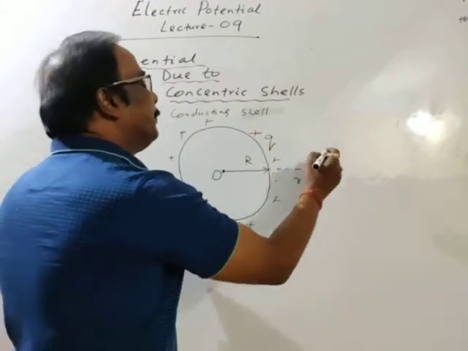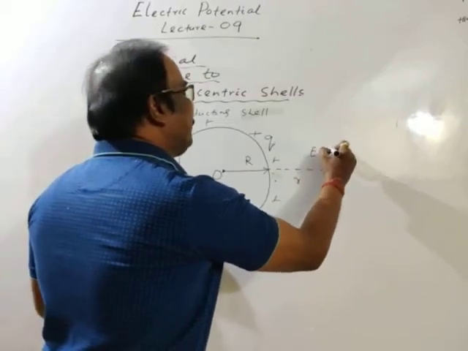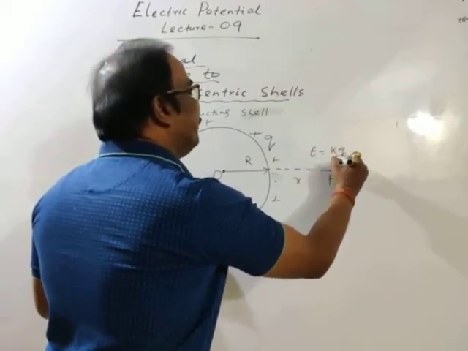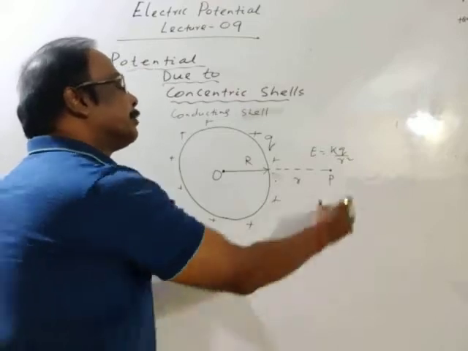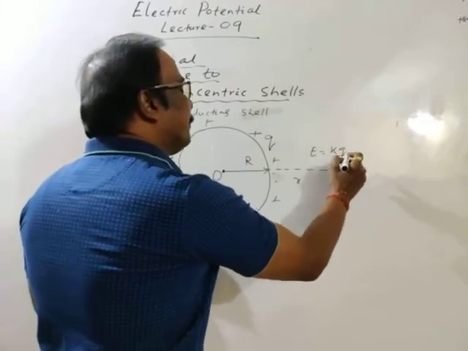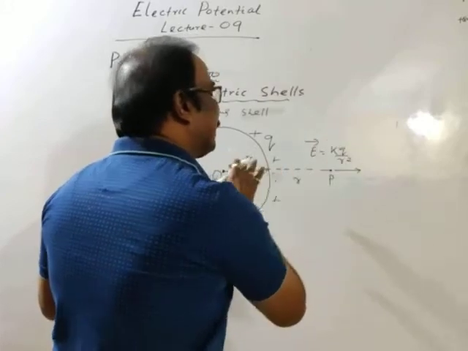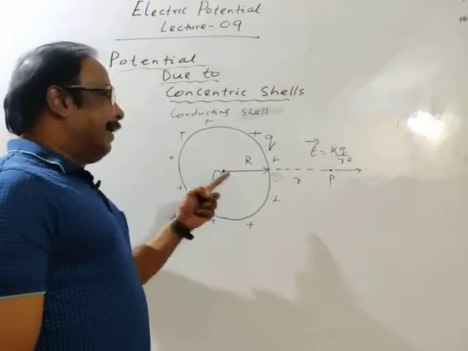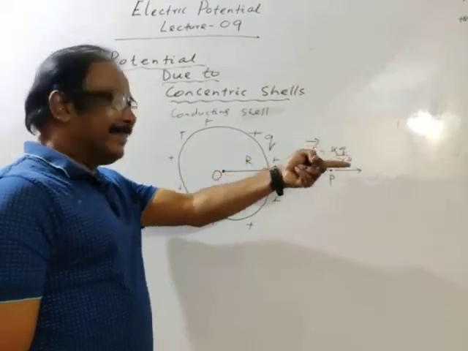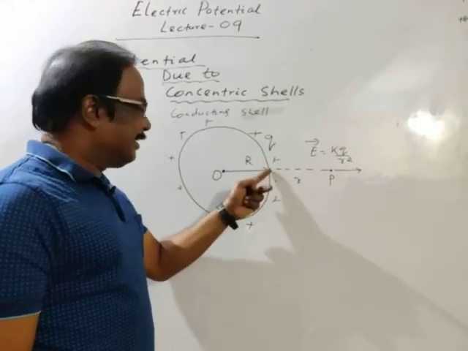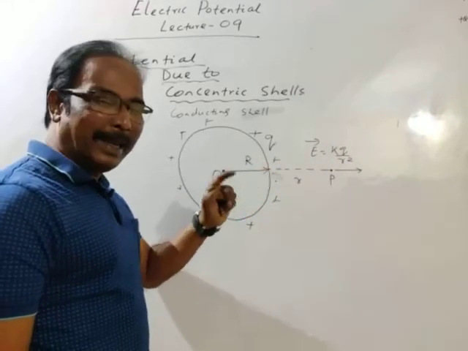Here the electric field is K Q by the square of the distance. Electric field is a vector, and its direction is away from the charged hollow sphere or thin spherical cell.